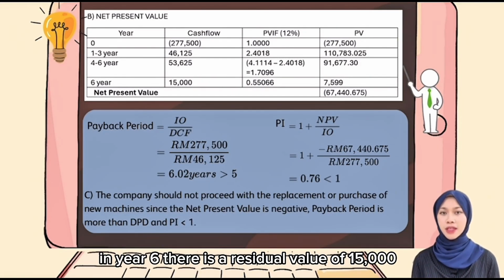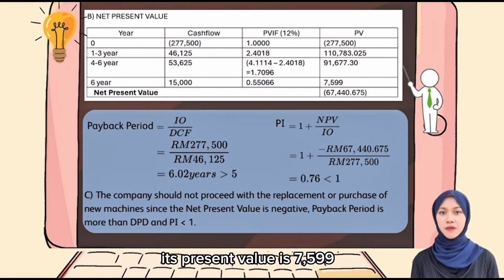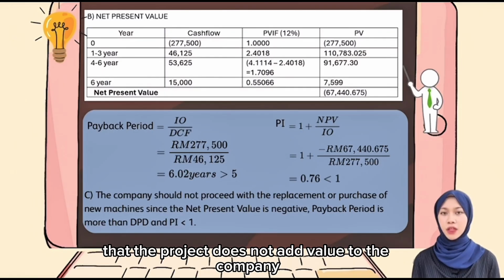In year 6, there is a residual value of 15,000, and after discounting at 12%, its present value is 7,599. After summing all the present values and deducting the initial investment, the NPV is negative at 67,440.68. This indicates that the project does not add value to the company.